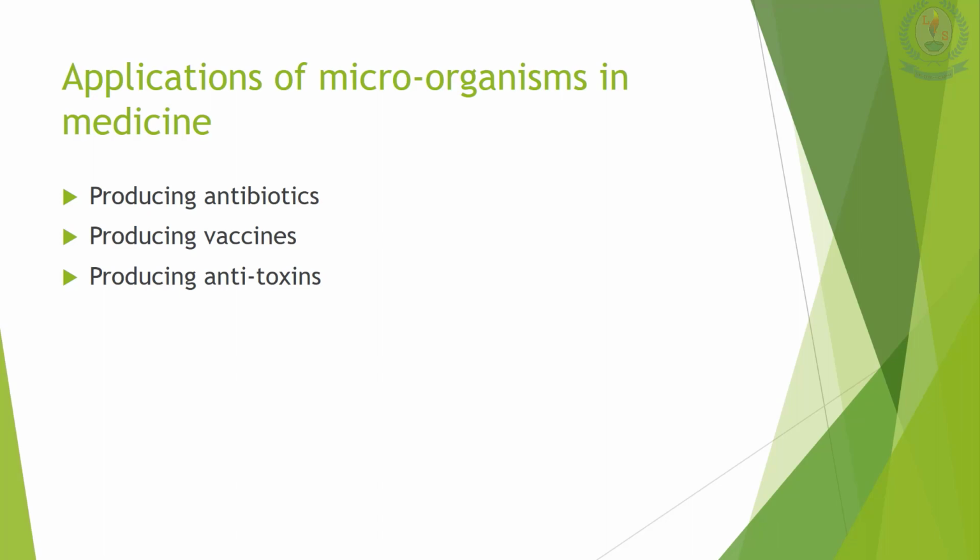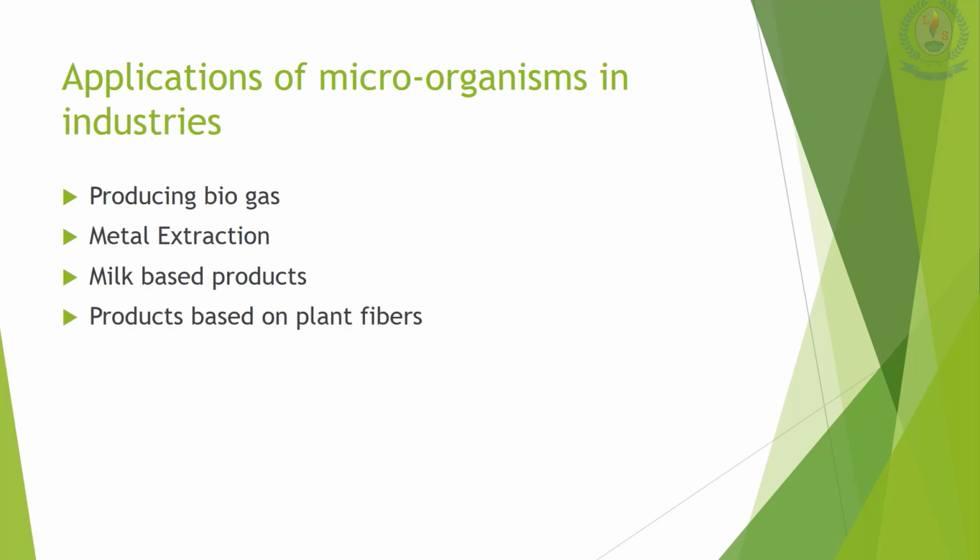Producing antitoxin. Bacteria can produce substances which can harm humans. Such substances are called toxins produced by microorganisms. Vaccines can be made from these toxins by removing the toxic compounds. One example is tetanus. Next we are going to move on to applications of microorganisms in industry.